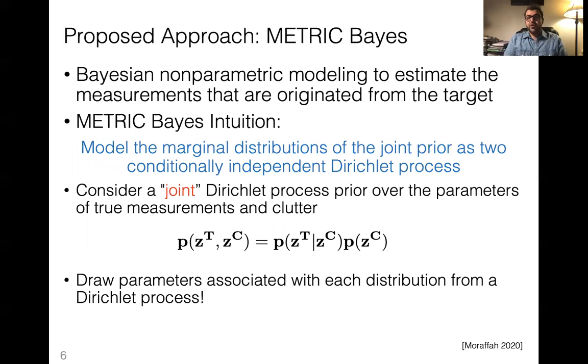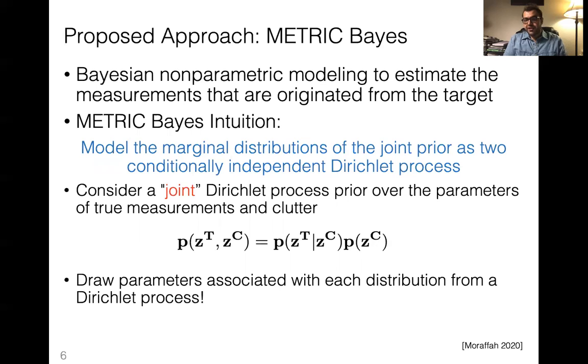Our approach to dealing with clutter uses a very simple intuition: if you look at the joint distribution of the clutter and the actual measurements, we can expand this joint distribution as a conditional distribution times the probability of clutter.